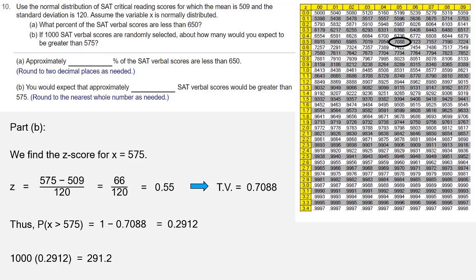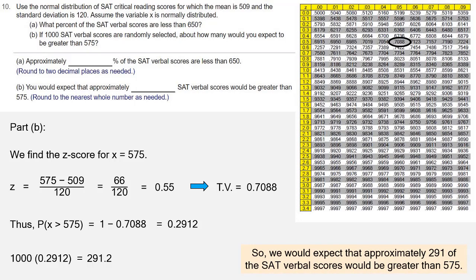So we would expect that approximately 291 of the SAT verbal scores would be greater than 575. We wanted to round to the nearest whole number here. And that's your answer to part B, and those are your answers.